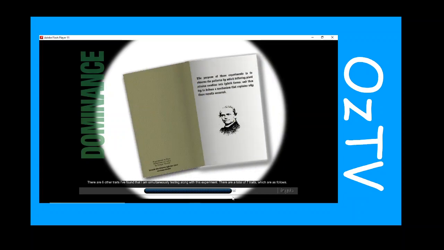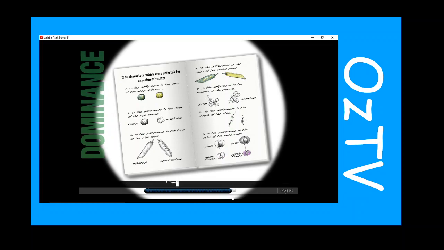There are a total of 7 traits, which are as follows. 1. Seed color, yellow or green. 2. Seed texture, round or wrinkled. 3. Pod appearance, inflated or constricted. 4. Pod color, green or yellow. 5. Flower position, axial or terminal. 6. Plant stem length, long or short. And lastly was 7. Seed cover color, white or grayish-brown, which incidentally coincided with flower color white, or purple.